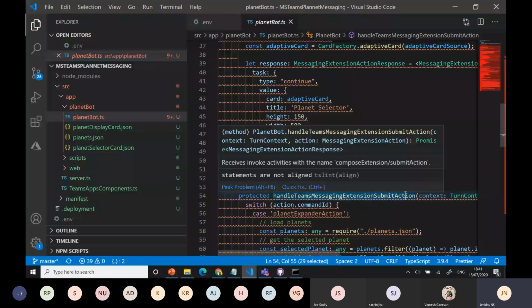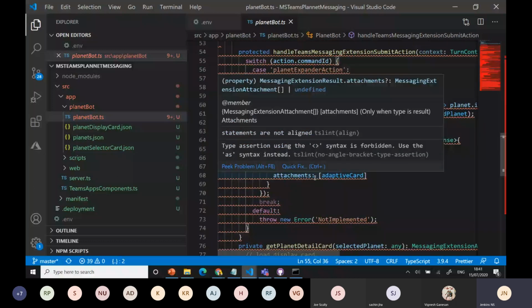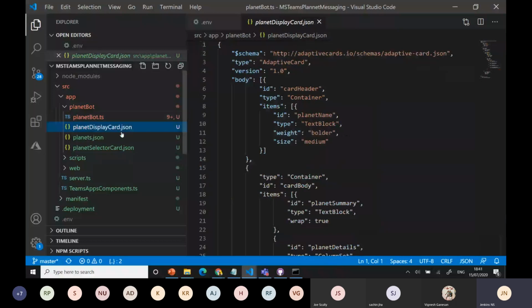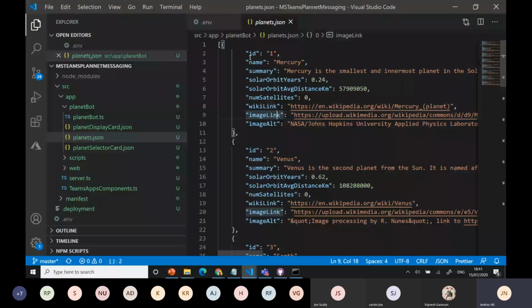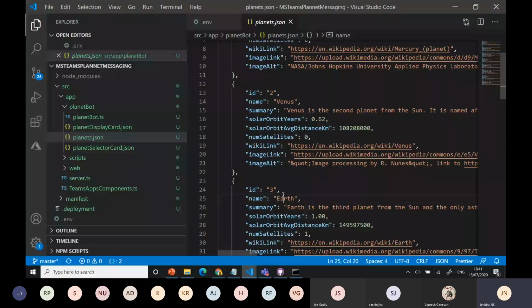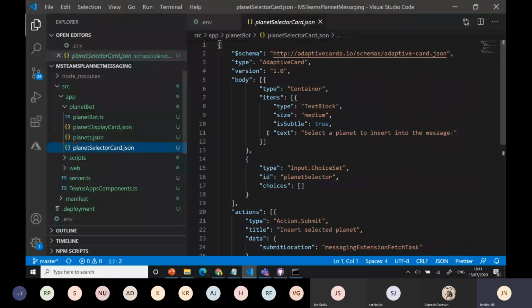I call these JSON files. In the JSON file, we have the planet part. I have the list of items, Mercury, Venus, we got in the drop down, right? You can see it like that. In the selector part, I can show all the containers, and we can reply back. Whenever selected, it will go with the submit option and get the result from the display card. What display card to the user you want to display?